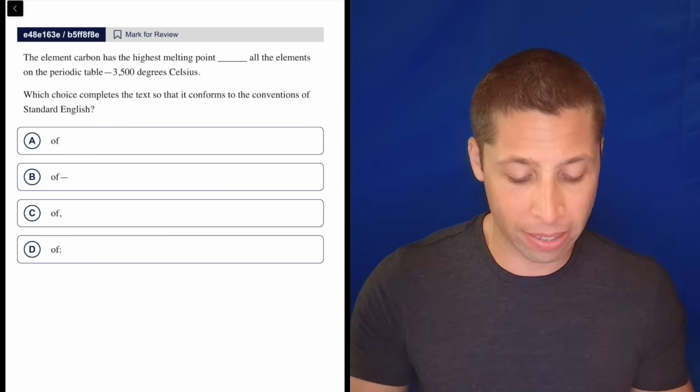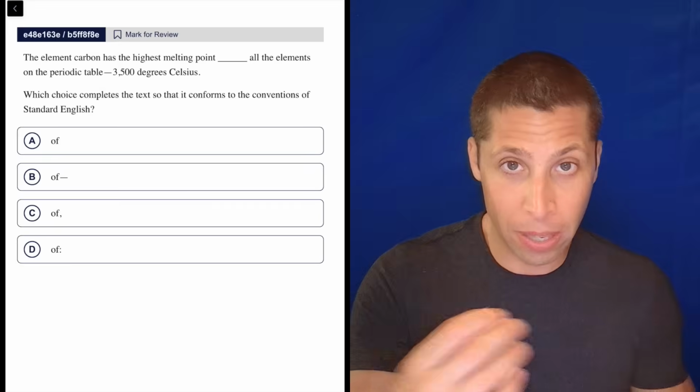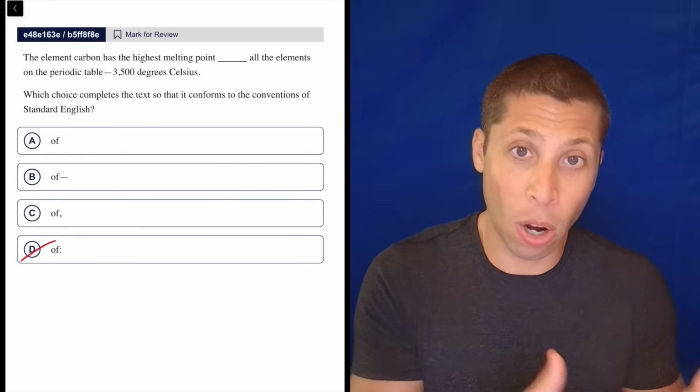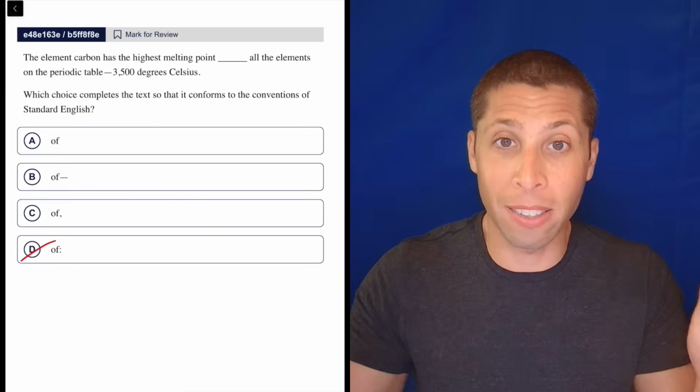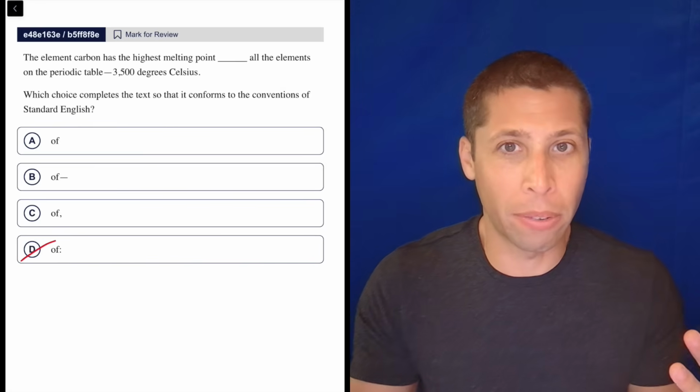The element carbon has the highest melting point of. Well, we couldn't stop there. We couldn't just be done. So that would get rid of D, because if we had a colon, then we would need a complete sentence beforehand. But clearly, if I just stopped with the word of, I have not finished whatever I was saying.